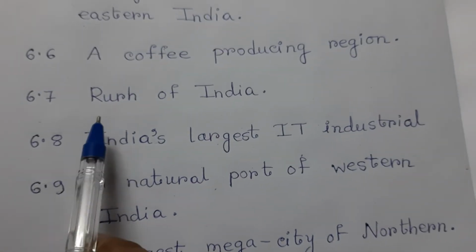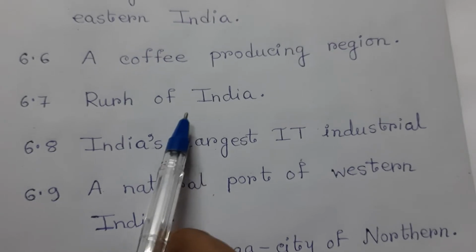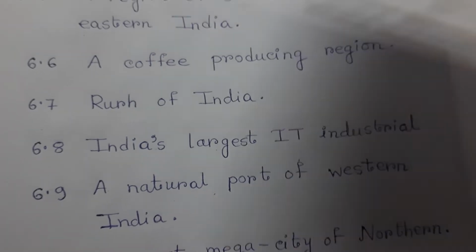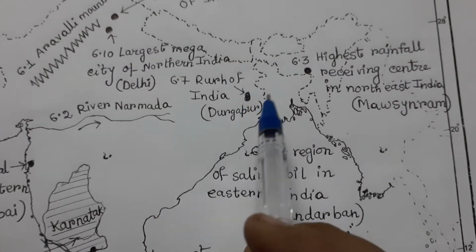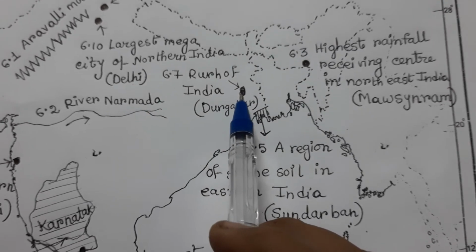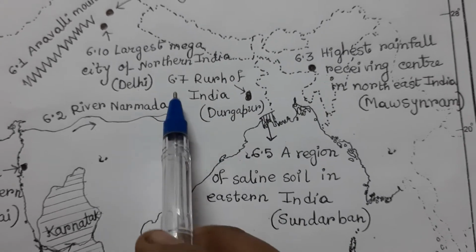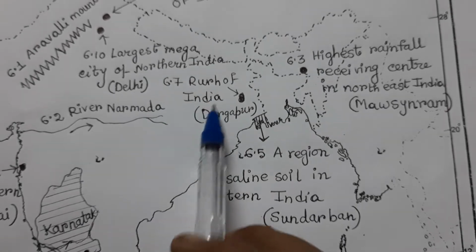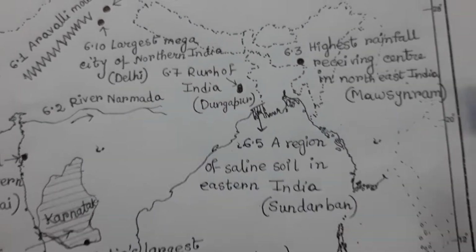Then 6.7, Ruhr of India. We know that Durgapur is called the Ruhr of India. So locate this position by a point and then write 6.7 Ruhr of India, Durgapur, in the bracket.